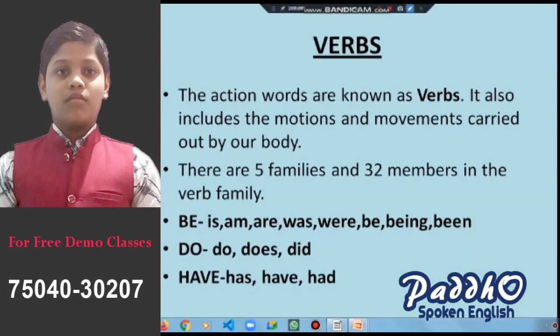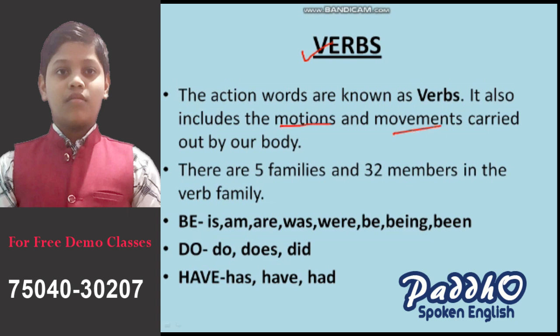We will know about verbs. So what are the verbs? Verbs are all the action words, and the verbs also include every motion, every movement which is carried out by our body. I have already discussed this in the previous video. So there are 5 families and 32 members. As we have included in this video the total number of families and family members of the verb in this approach. In this approach there are 5 families, and in the 5 families there are a total of 32 members in the verb family.